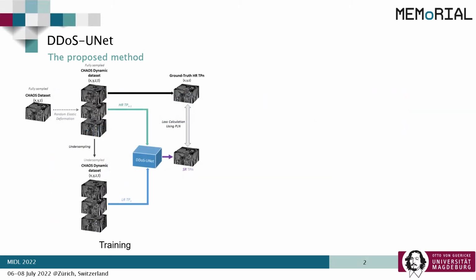During training, the network is supplied with an artificially created dynamic dataset. For every time point, a low-resolution version of the current time point is supplied as input to the model, while supplying the high-resolution previous time point as a prior image. Then the model super-resolves that input, which is then compared against the ground truth to compute the loss, as I